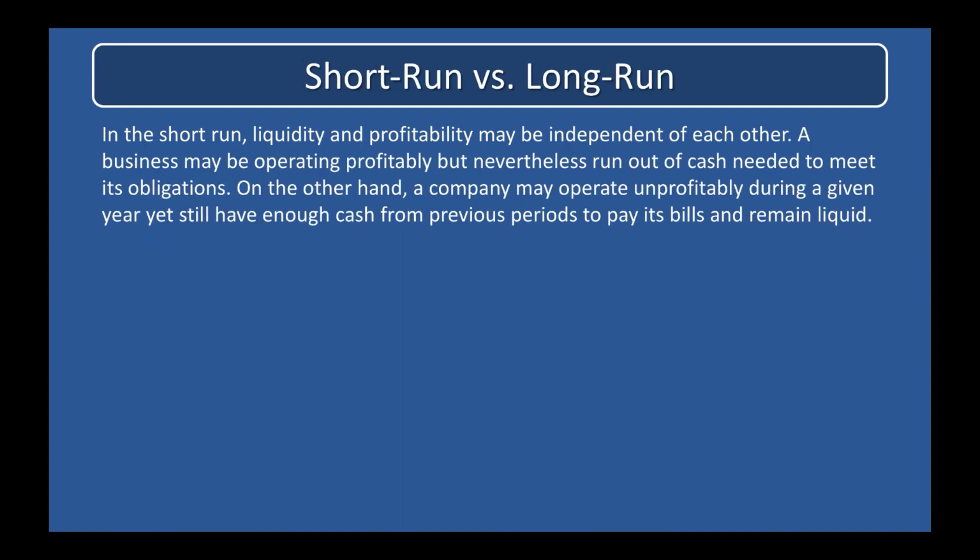In the short run, liquidity and profitability may be independent of each other. A business may be operating profitably but nevertheless run out of cash needed to meet its obligations. On the other hand, a company may operate unprofitably during a given year, yet still have enough cash from previous periods to pay its bills and remain liquid. Over a longer term, however, liquidity and profitability go hand in hand. If a business is to survive, it must remain liquid and, in the long run, must operate profitably.